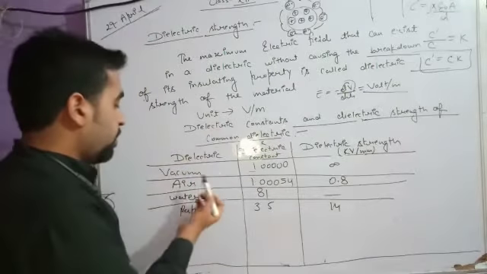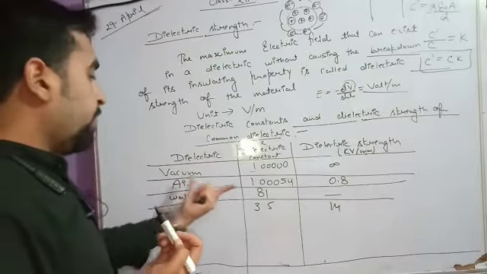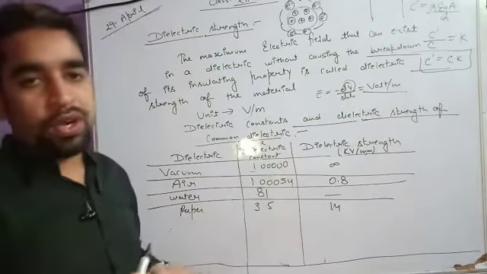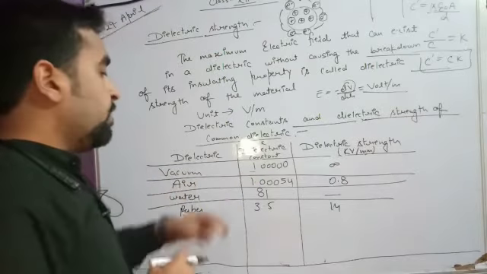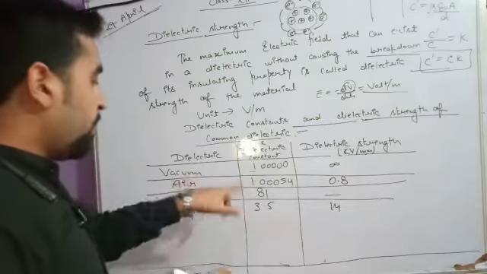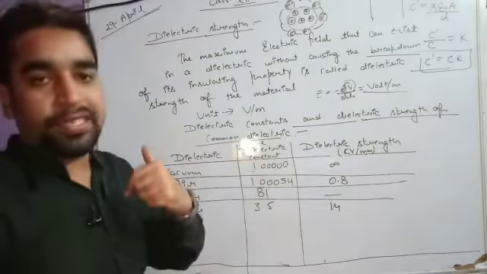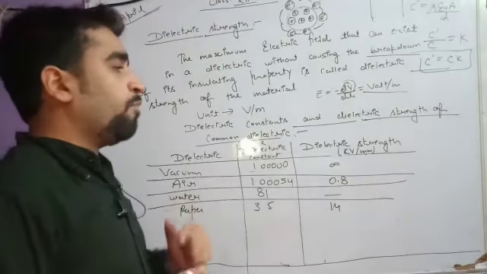So the dielectric constant for vacuum is 1. For air, it is 1.0004, a little greater than that of vacuum. Sometimes for calculation we consider both as equal to one, but here we are distinguishing them. For water it is 81 and for paper it is 3.5.